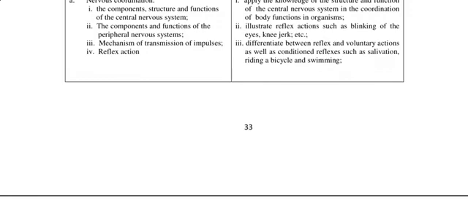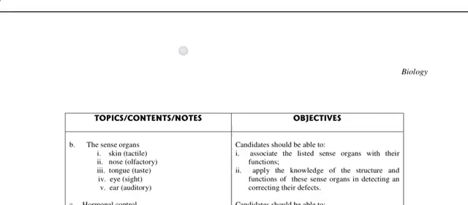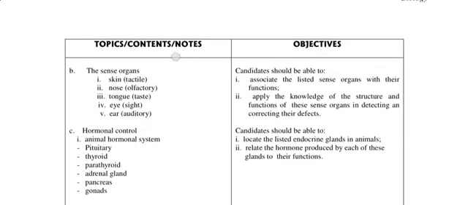Then differentiate between reflex, which are also called involuntary, and voluntary actions, as well as conditioned reflexes such as salivation, riding a bicycle, and swimming. Then we also have the sense organs, we have the skin, which is tactile, we have the nose, which is olfactory, the tongue for taste, eye for sight, ear for auditory. Alright, so you should be able to associate the listed sense organs with their functions.